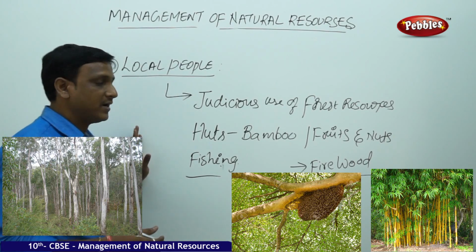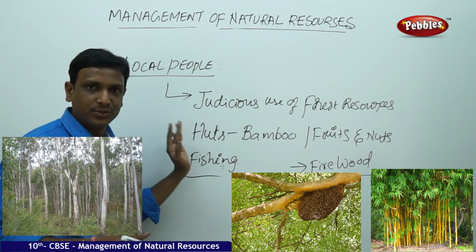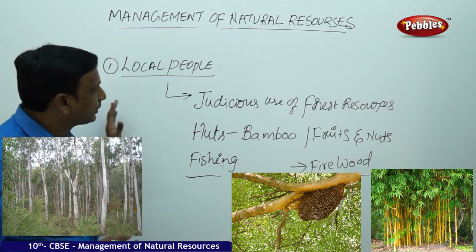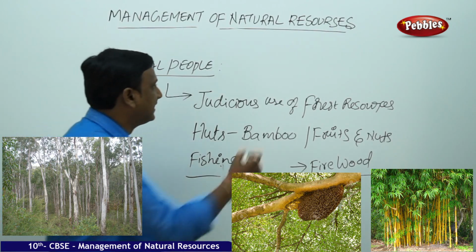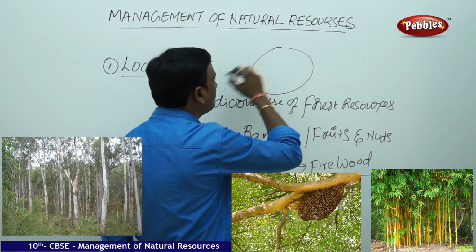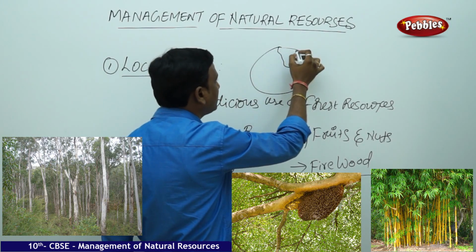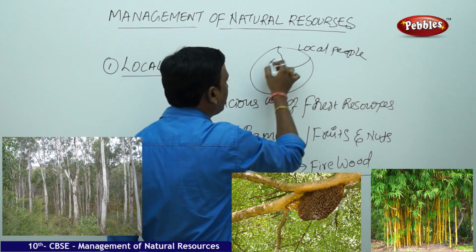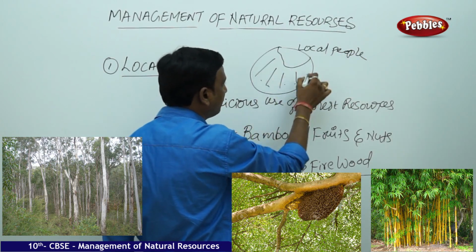But later what happened? The Britishers entered into the scenario. So after the Britishers entered, they took most of the land, forest area, under their control, and these local people were restricted to small areas. So a small area of forest is allowed to the local people, and the local people are not allowed into the other area which is reserved.